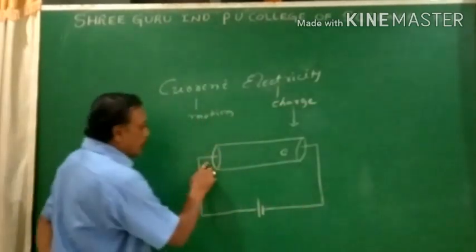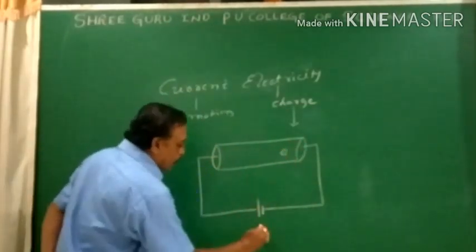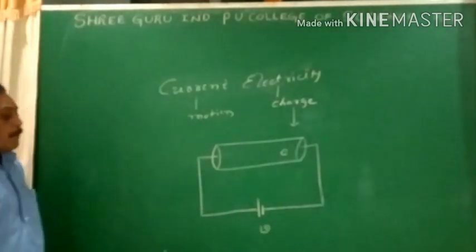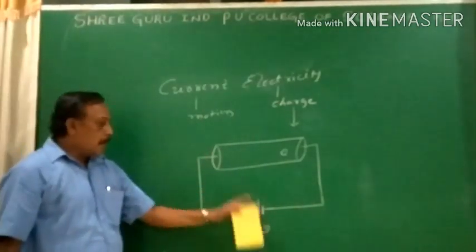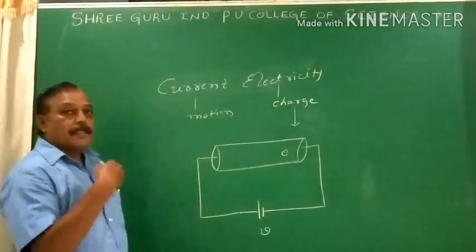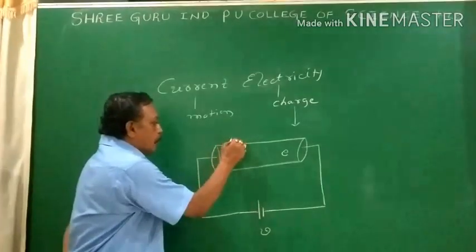So I maintain the potential difference across the ends of the conductor. V is the potential difference. So when the potential difference is maintained across the ends of the conductor, the electric field is established. Now this is the main thing.